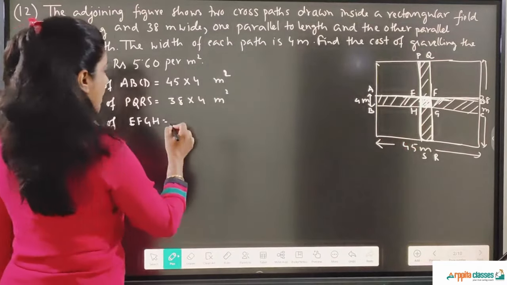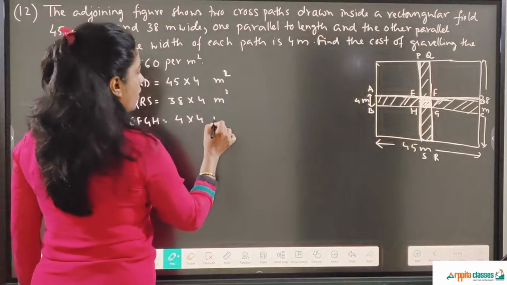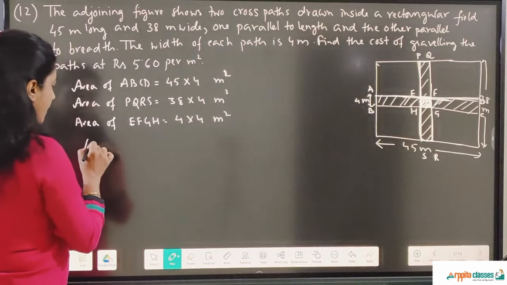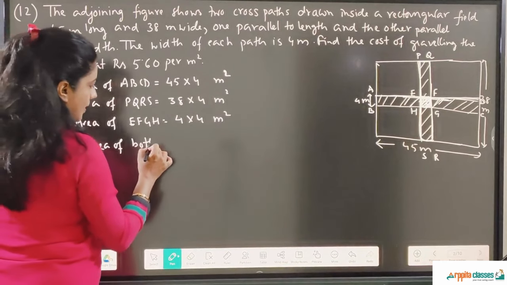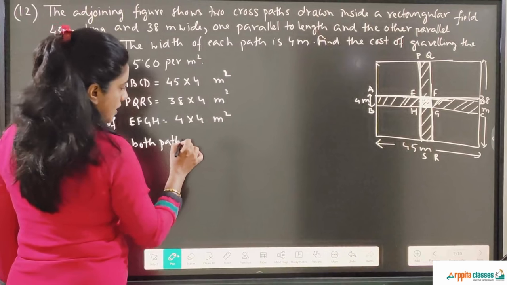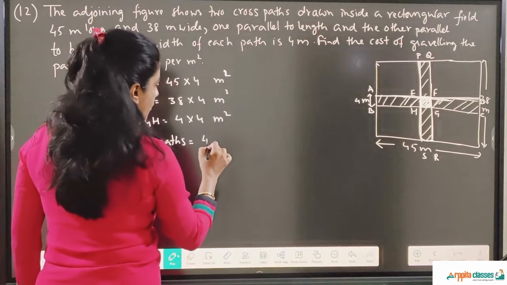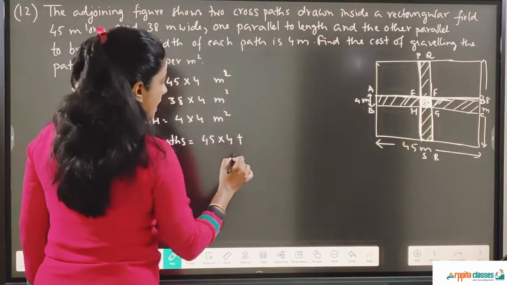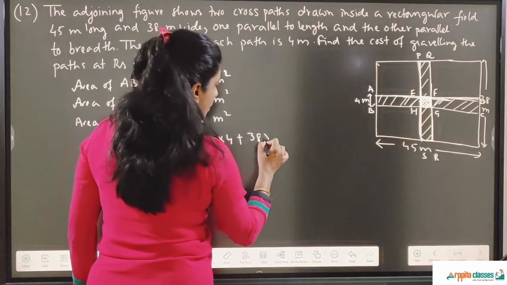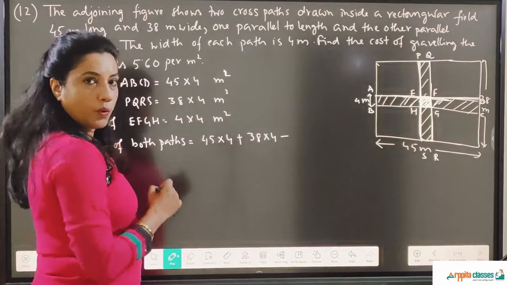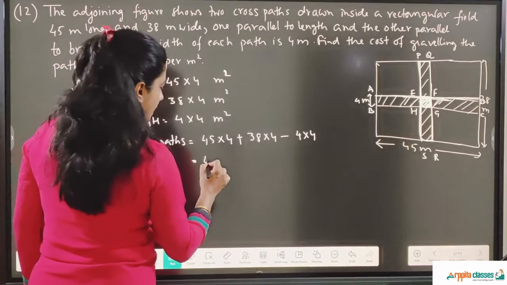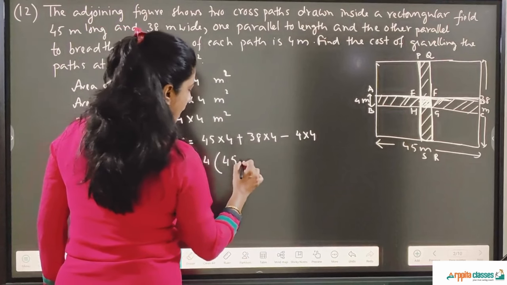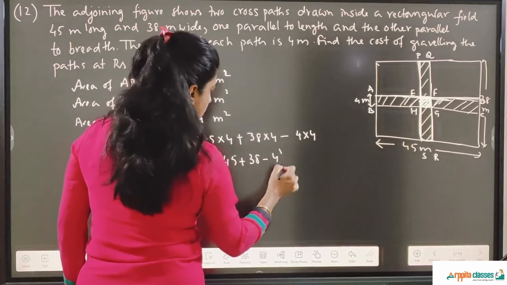So it is 4 into 4 meter square. Therefore the area of both paths is 45 into 4 plus 38 into 4, and I will subtract 4 into 4 once. From here I can take 4 common, so it will be 4 times 45 plus 38 minus 4.